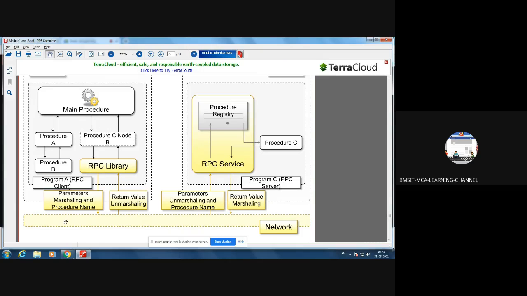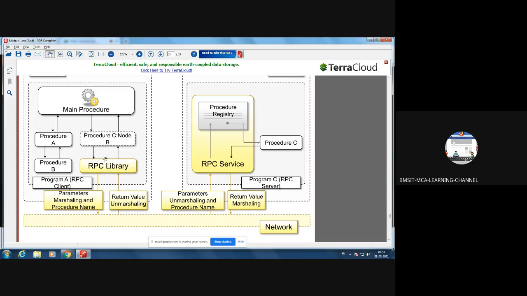That will be sent through the network, and from node B, it will do unmarshalling and rearrange the sequence of the packets, and to display or access the output, it will take the help of the RPC library.